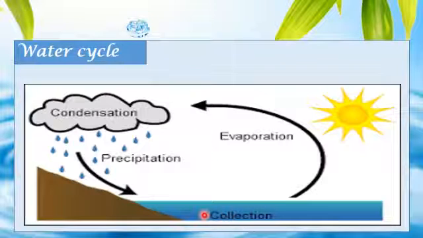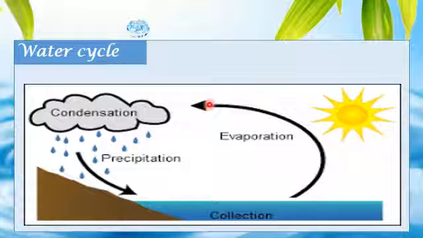A large amount of water is present in the sea. So sea is just like a collection of water. In the presence of sunlight, water starts to evaporate. Water starts to convert into the form of vapor in the presence of sunlight, and the formation of vapor is called evaporation.